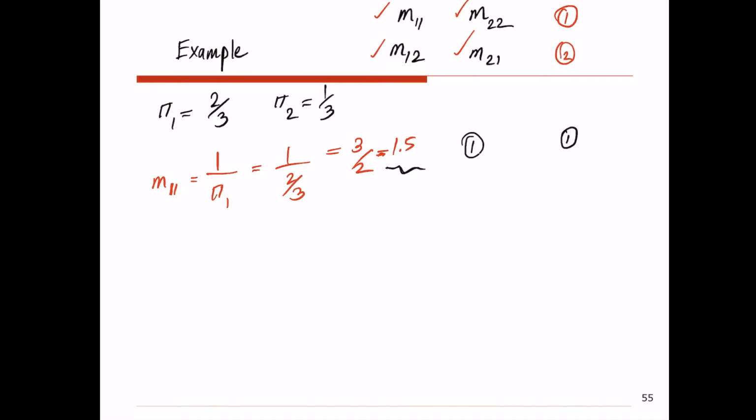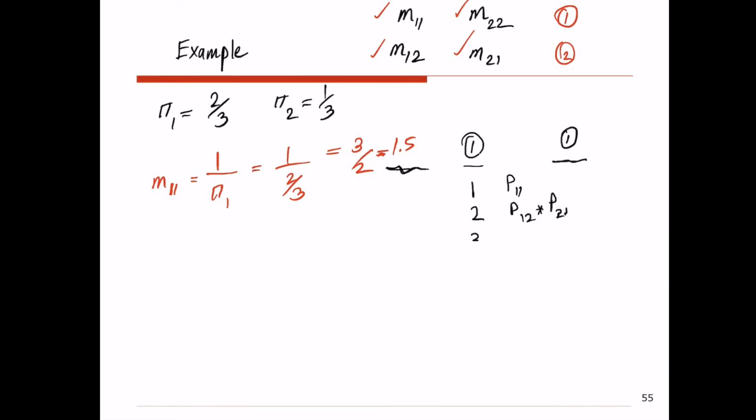To get a sense of how this 1.5 is calculated, if right now I'm at state 1 and I want to see the average number of transitions that I have to make before I end up at state 1 again, what are the possible scenarios? I can go from state 1 to state 1 right away in one self transition. That would be one step with probability P11. I can go from state 1 to state 2, that's one transition, and then go back from state 2 to state 1. So that's two transitions.